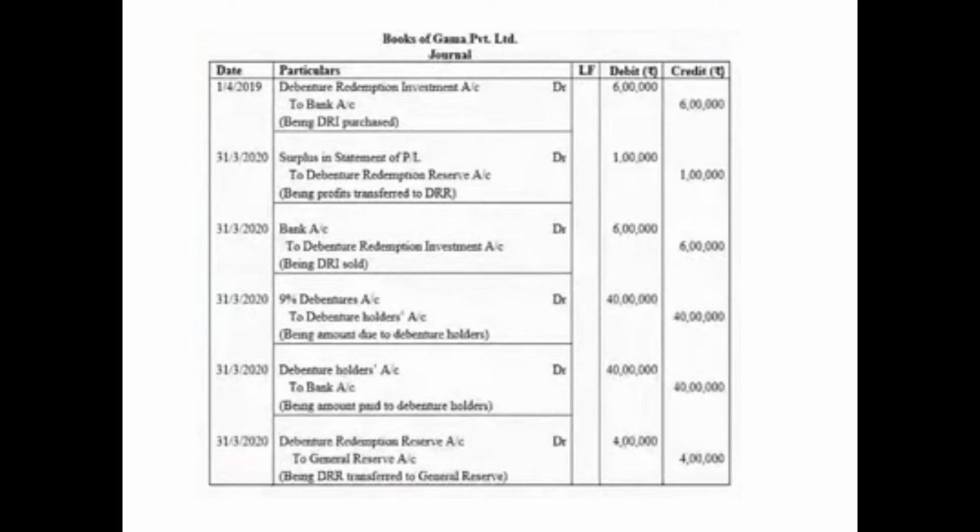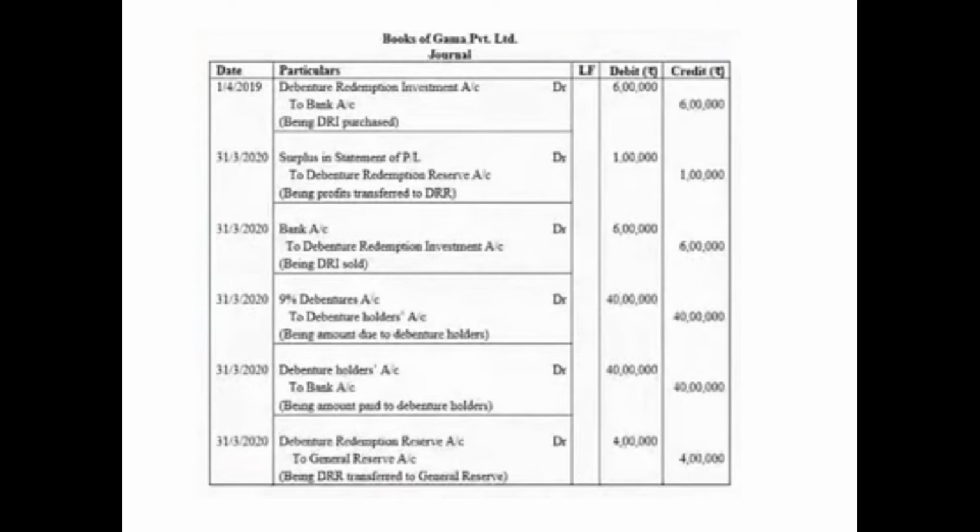On 31st March 2020, we'll pass the debenture redemption due entry. Now since the question is silent, we'll assume that these are redeemed at par. The debenture due entry will be 9% debentures account debited 40 lakh to debenture holders account 40 lakh. Now the payment will be made on 31st March 2020.